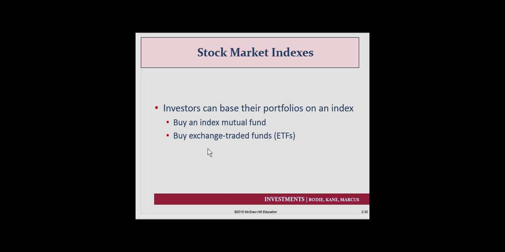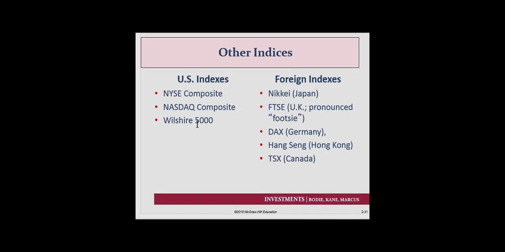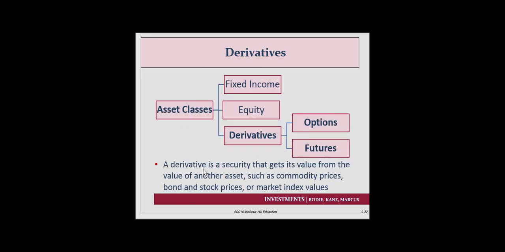So if we think about indexes, you could buy an S&P 500 index. It's called a SPDR, SPDRs, right? Spiders, right? That fund, that index is there to represent what happens to the S&P 500 itself. And of course, we have U.S. indexes, we have foreign indexes. There are lots of different measurements of markets out there.